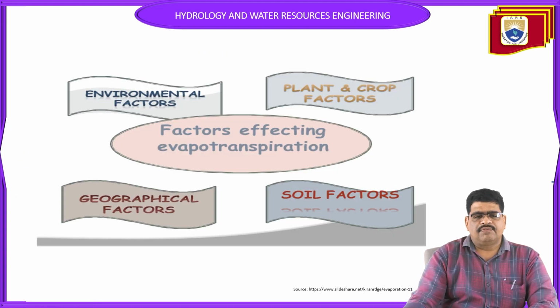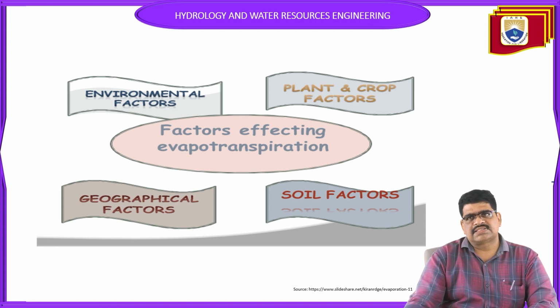So, what are the factors affecting evapotranspiration? In the previous lecture, we discussed the factors affecting transpiration. Here, for evapotranspiration, some of the factors can affect it. What are they? The first one is environmental factors. The second is plant and crop factors, the third is geological factors, and the fourth is soil factors. These four factors affect evapotranspiration.